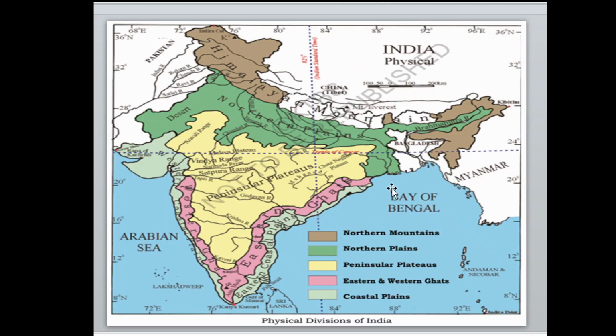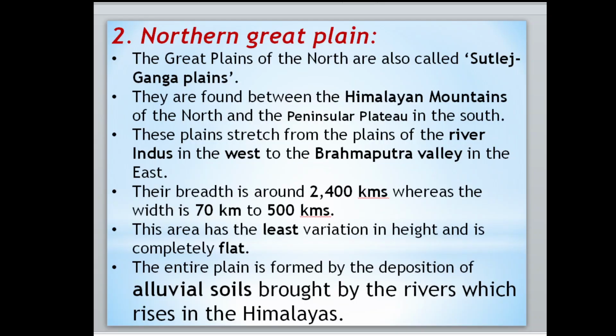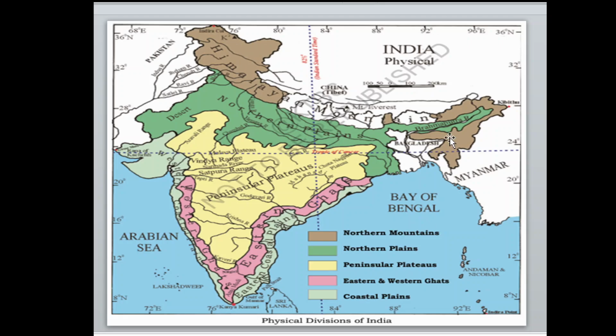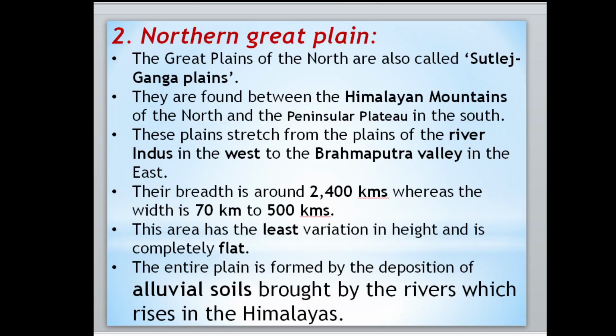The Ganga starts from here and flows to the Bay of Bengal, and here is the Satluj river. They are found between the Himalayan mountains of the north and the Peninsula Plateau in the south.